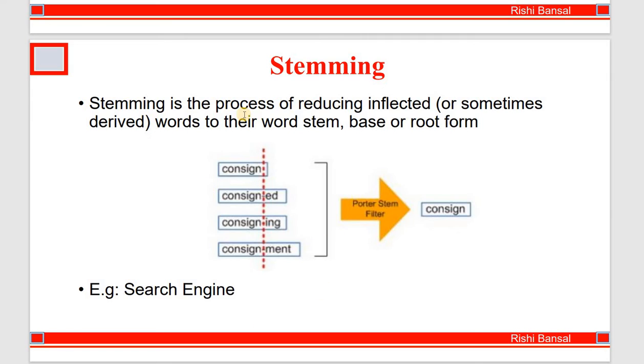So all these words, when we apply the Porter stem filter, are converted into their root form, that is consign. An example is a search engine. As I told you, when we search anything in our search engine, the stop words are removed and stemming is also applied and the real meaning of the root words is found.